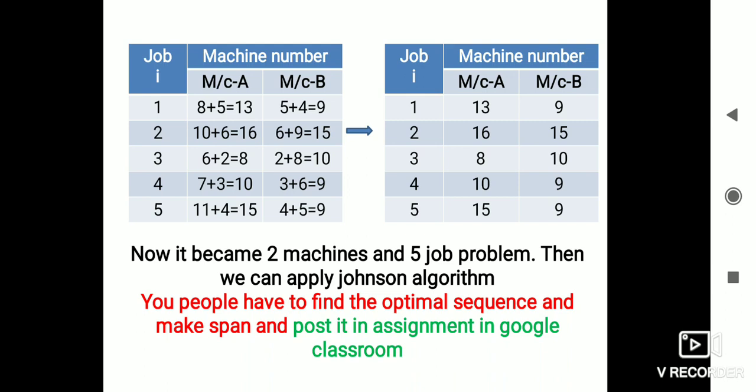Now we have mission A and mission B and 5 jobs. Here a 2 missions, n jobs problem is there. For this problem we have already discussed. Now you have to apply Johnson's algorithm for the 2 missions n jobs problem and find the optimal sequence and make span. Then you can give the answer as the assignment. Thank you students.